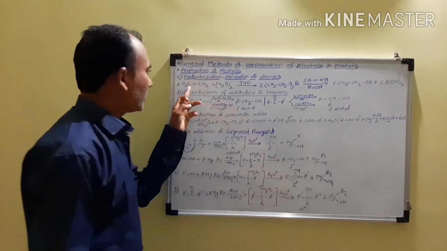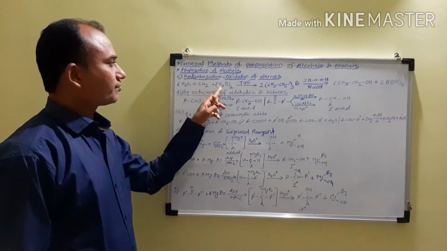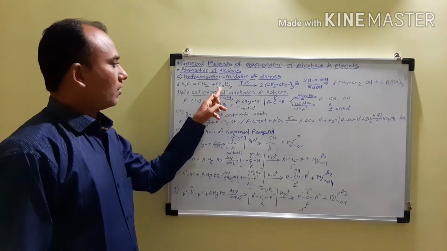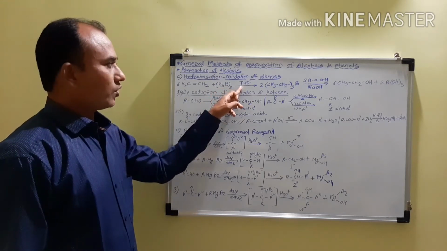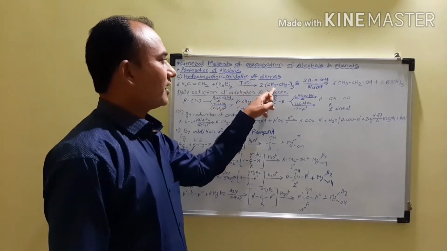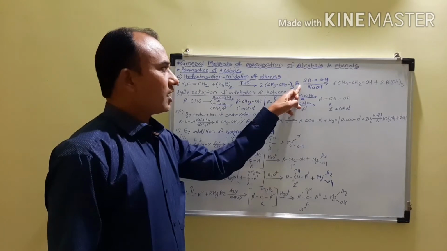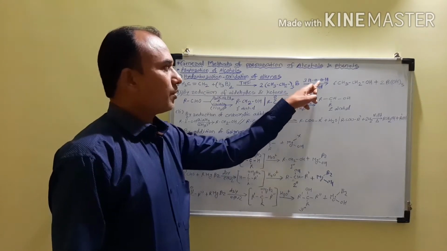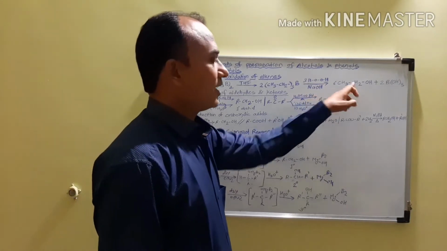In that example, we are taking the ethene. So when this ethene reacts with the diborane in the solvent tetrahydrofuran, it gives the triethyl borane, and after the oxidation of this triethyl borane by using the peroxide such as hydrogen peroxide, it gives the ethanol.